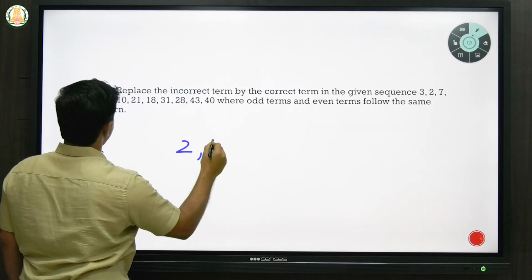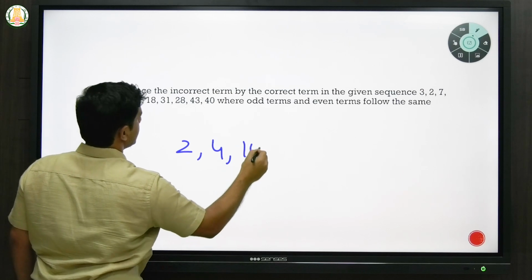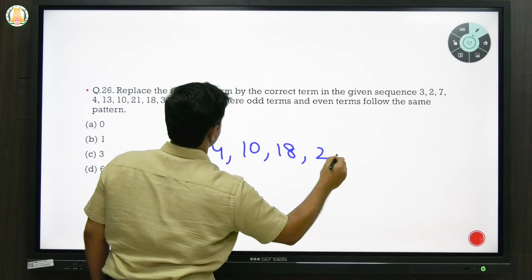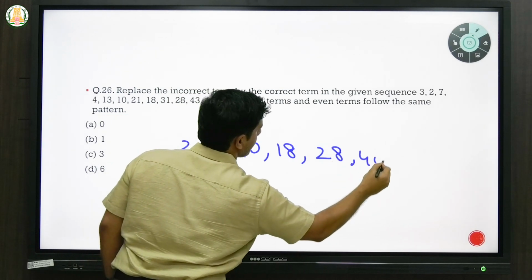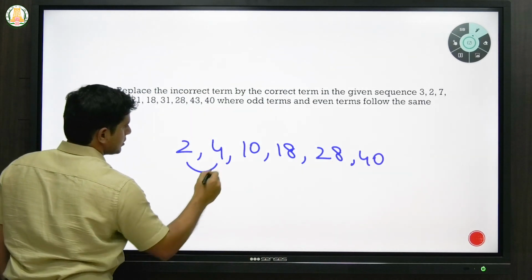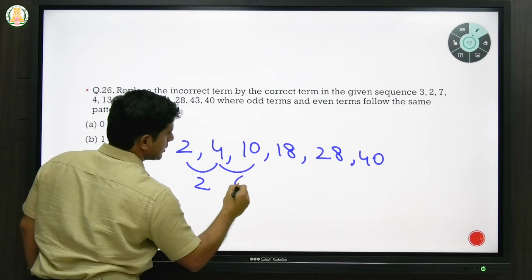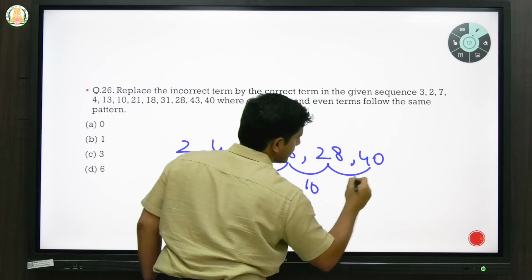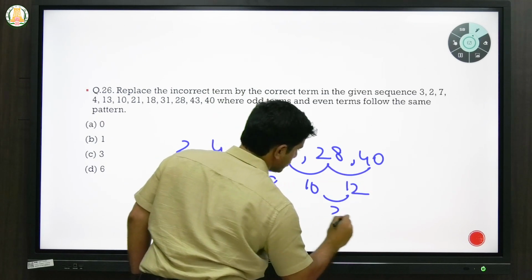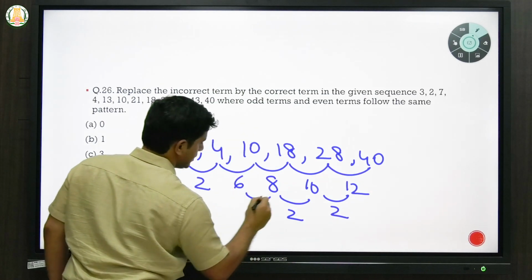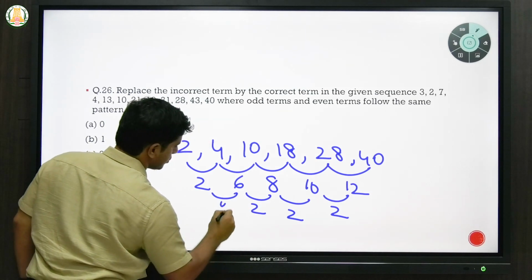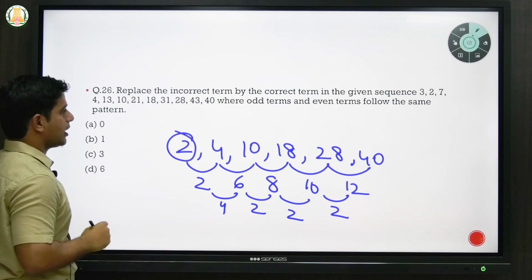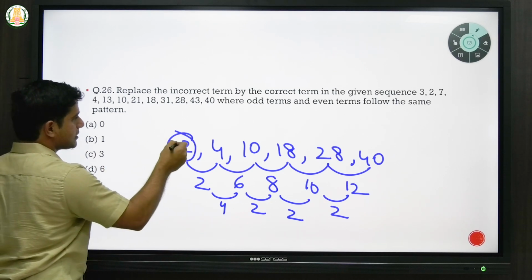2, 4, 10, 18, 28 and 40. Yeah. So this is 2, here it is 6, here it is 8, here it is 10 and here it is 12. The difference is 2, but the difference here is 4. So you should replace this term. Yeah. So if you replace this term with, let's say, 0.